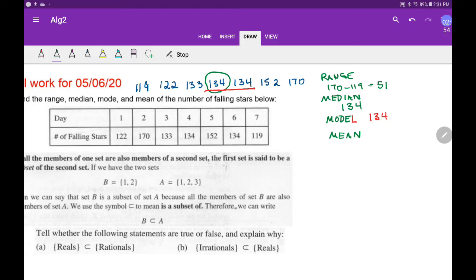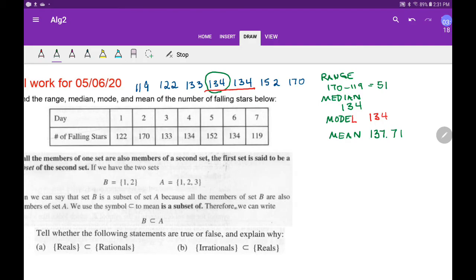So I get 964, and I'm going to divide that by 7 because I have 7 days in this situation. So I divide by 7, and I get 137.71. We'll just round it to there. The mean is 137.71.